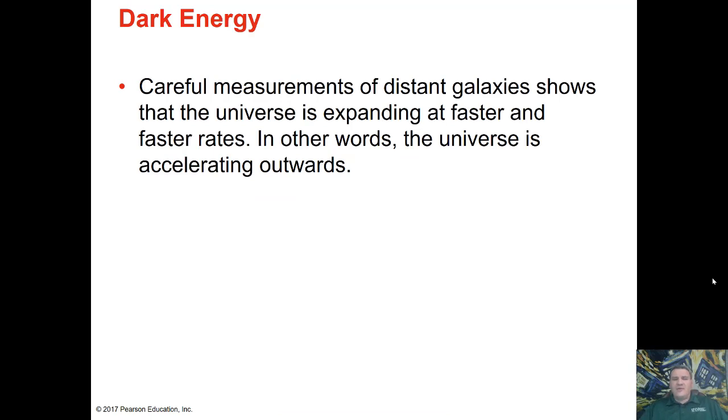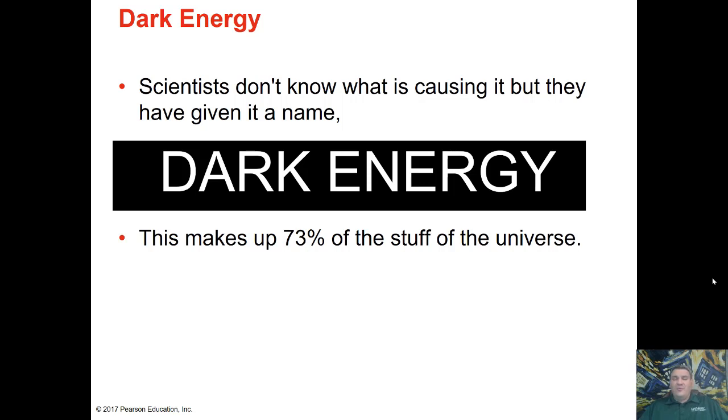Now, the other question we have is, so what's the rest of the universe? Well, using very careful measurements of distant galaxies, we actually see that the expansion of space is getting faster and faster. In other words, the expansion of the universe is accelerating. Now, we don't know what could cause this acceleration. The only force that we know of that can act on a universal scale is gravity. And if you remember, gravity always pulls stuff in. So that would suggest that the expansion should be slowing down, and yet we know that it is not.